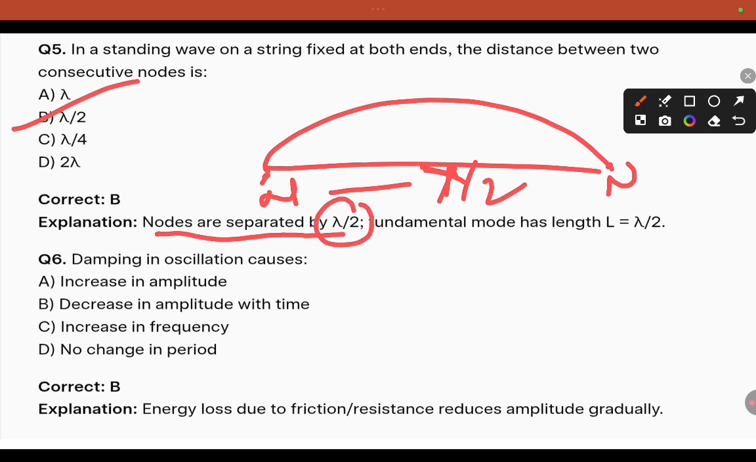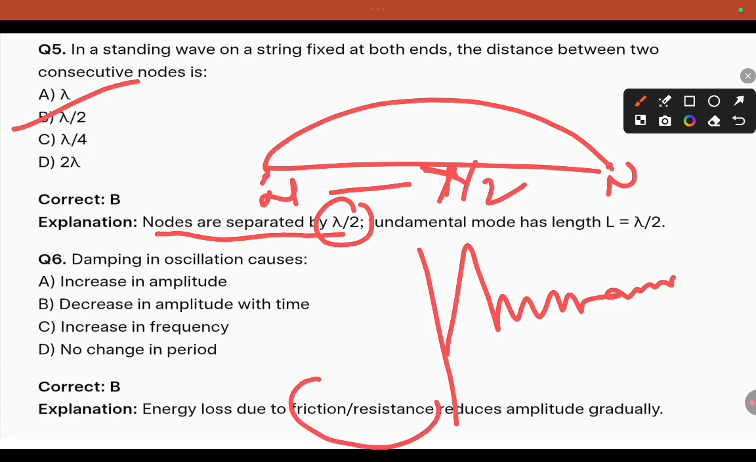Damping in oscillation causes what? Why does damping occur? So damping means the amplitude is reducing gradually because of friction and air resistance. That is known as damped oscillation. Due to the energy loss from friction and resistance, the amplitude decreases gradually. That is known as the cause of damped oscillation.